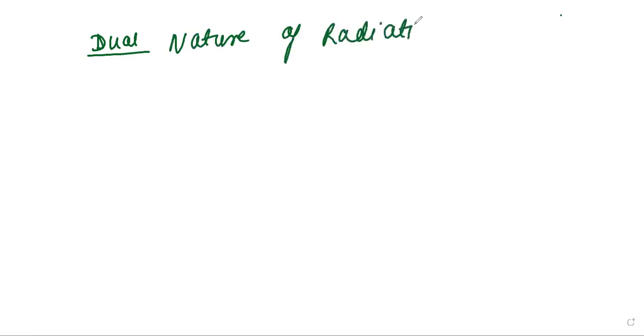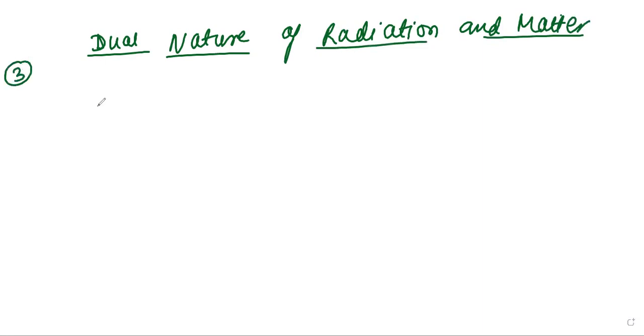So we were studying about dual nature of radiation and matter, right? NEET numerical, right? So first topic, write the topic name: dual nature of radiation and matter, right? So now see the next numerical, that is the third one.